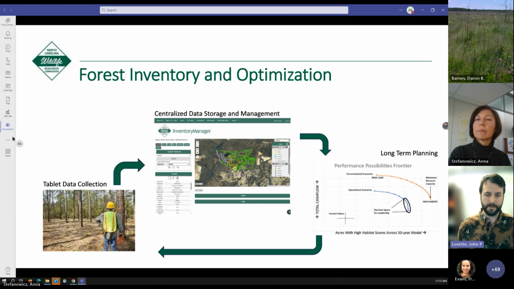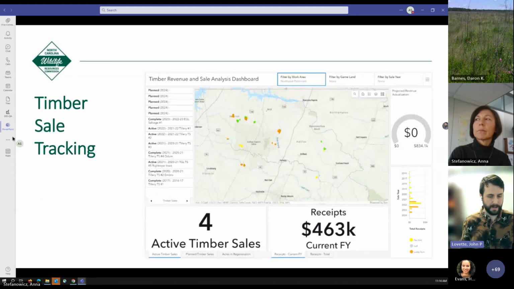This is work that's largely been driven by Casey Phillips to try to find how we can maximize revenue from timber management while also maintaining the highest habitat quality for species of interest within each game land or timber stand. Because we have all of these data now stored in a centralized database, the spatial data, we can do some really interesting and exciting things with tracking this information, like with our timber sales.